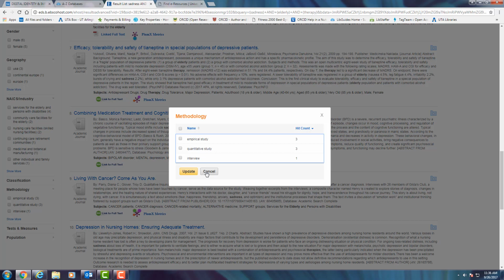And the reason I always tell you to search in multiple databases, and the ones that I've listed previously, which are CINAHL, Medline, PsycInfo, and ERIC, is that they do all search by methodology. So if you're searching multiple databases and you have those four clicked, then you can always use the limiters that are available in those databases, which is methodology.